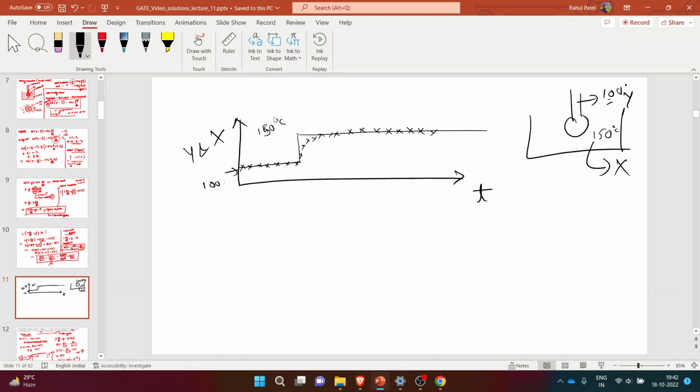Okay, so this X are the measurements or the Y, this process. So here you can see that we are changing the temperature by 50 degrees Celsius. So the gain that I am giving to the system is 50 degrees Celsius. So in this case, this 50 we are considering as Kp. Whatever the process gain or the change in the system that we are providing is the process gain, or Kp. So in this case, it is 50. I hope that answers your question.